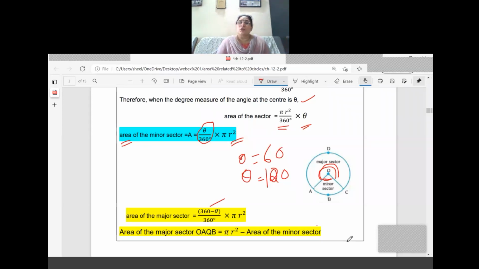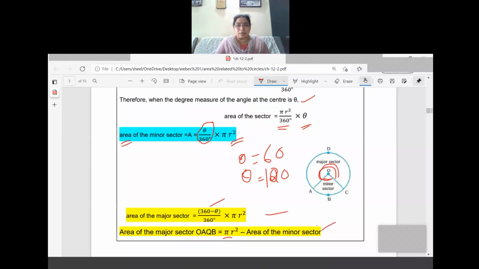The total area of the circle is pi r square. So the area of the minor sector is the total area of the circle, pi r square, minus the area of the major sector. That means in some questions it may be given like this: area of the minor sector and radius given, sometimes the complete angle of the circle is given. So you can use these two formulas depending upon the question.